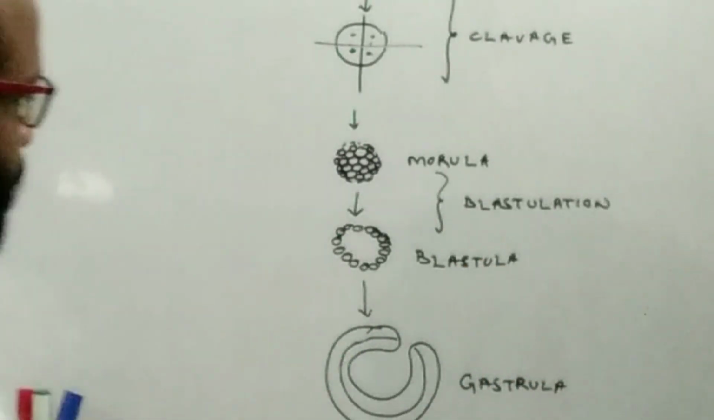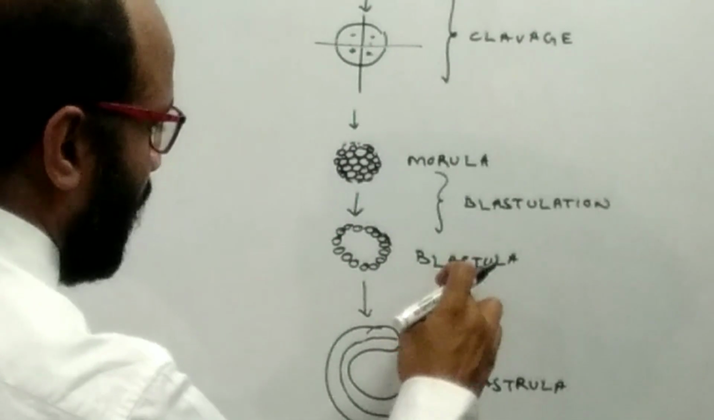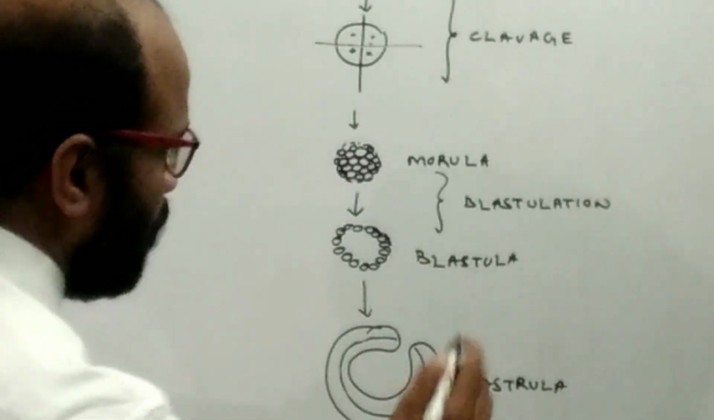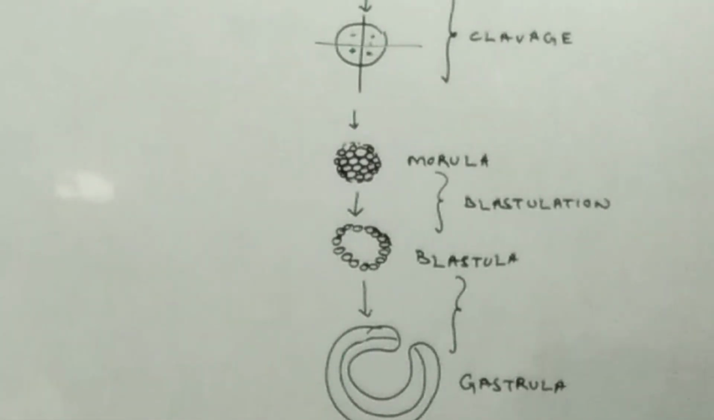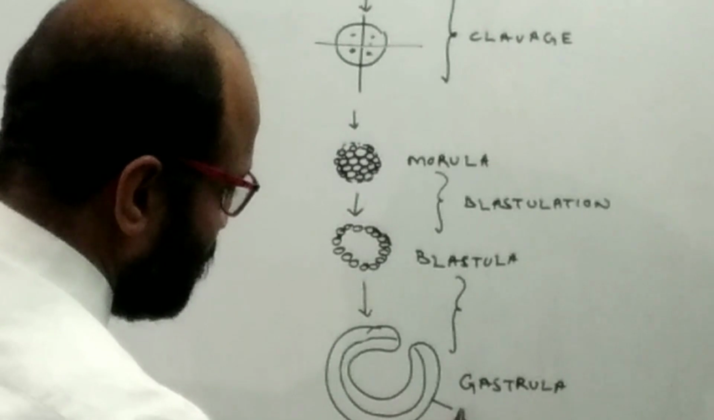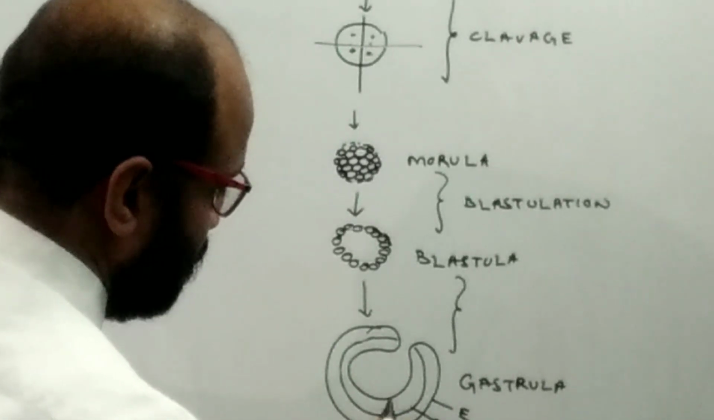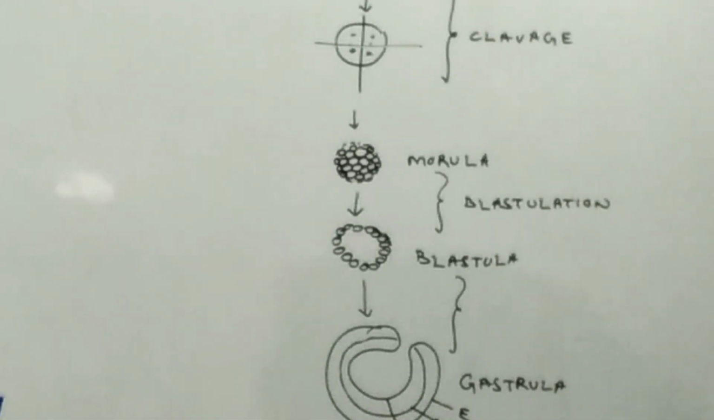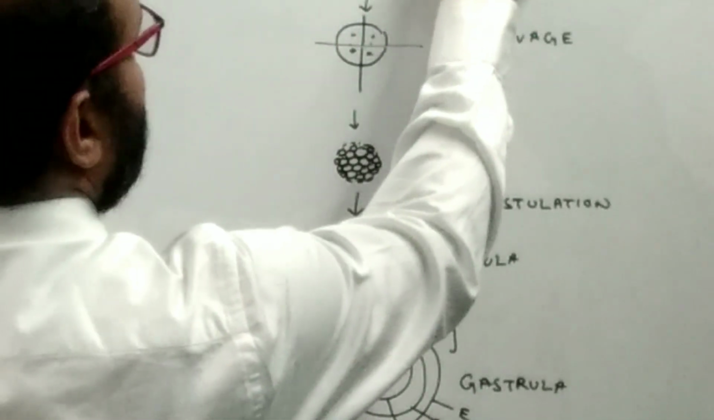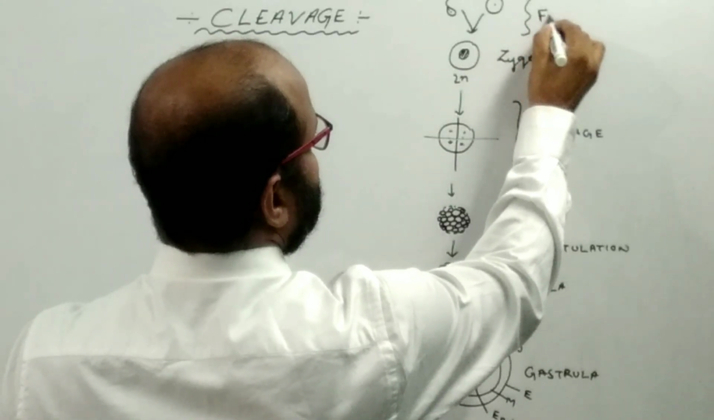So after the blastula, it undergoes the process of gastrulation, by which the blastula converts into the gastrula. The outer layer is known as the ectoderm, the middle is the mesoderm, and the inner is the endoderm.